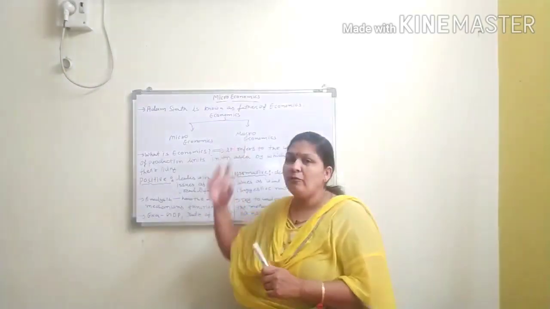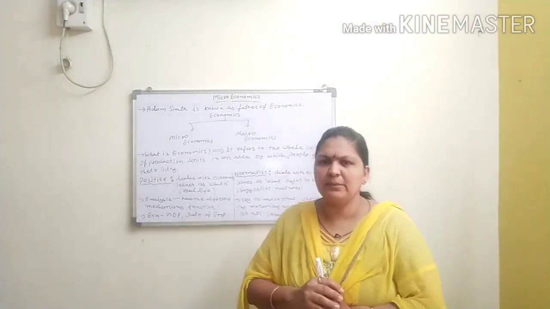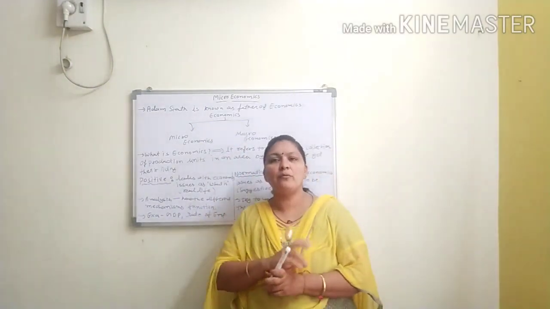Fine. Now when we are talking about economics, as I said earlier, you are quite familiar with economics.